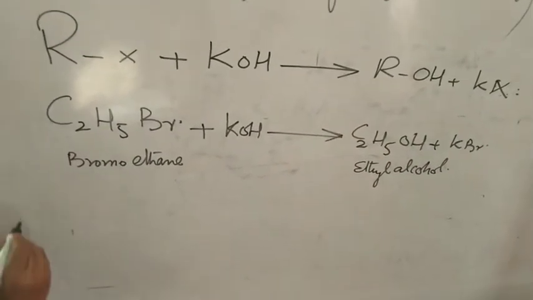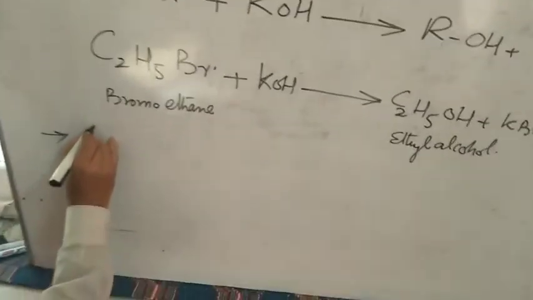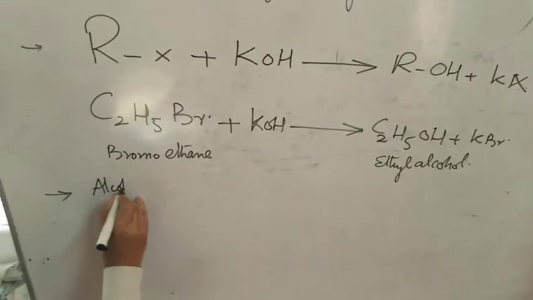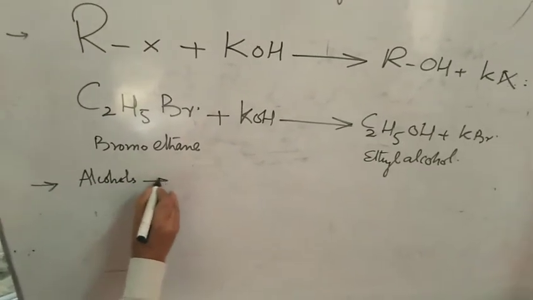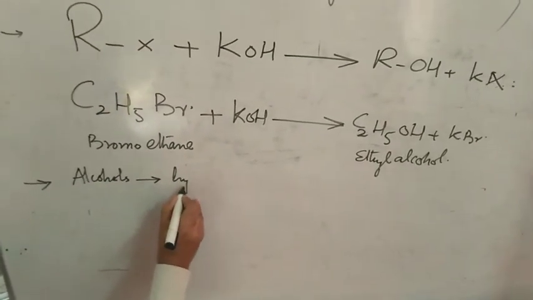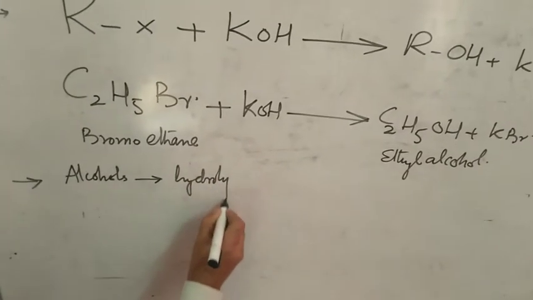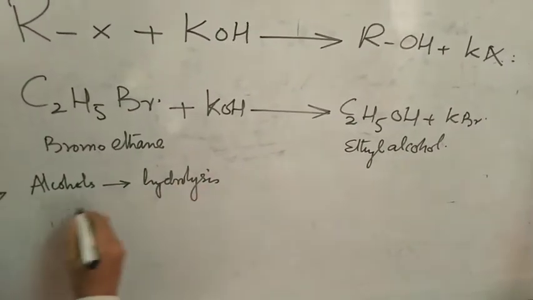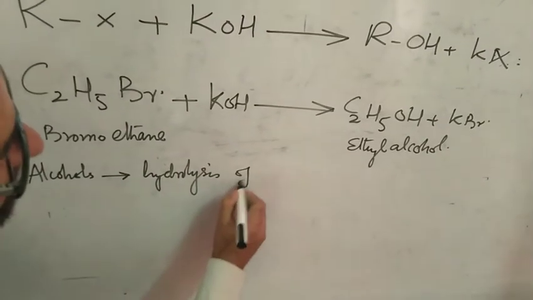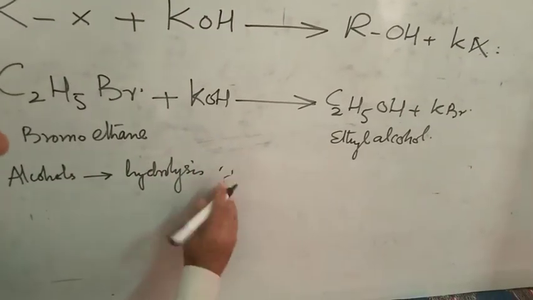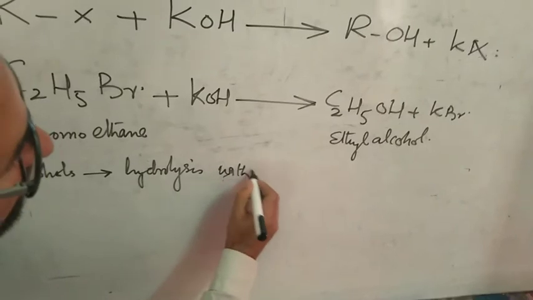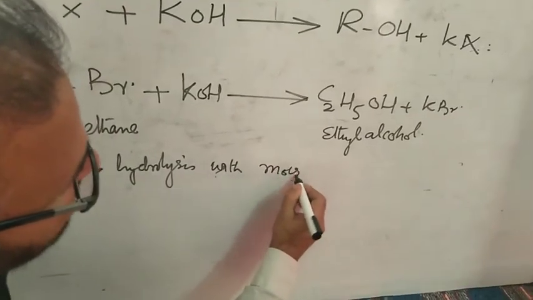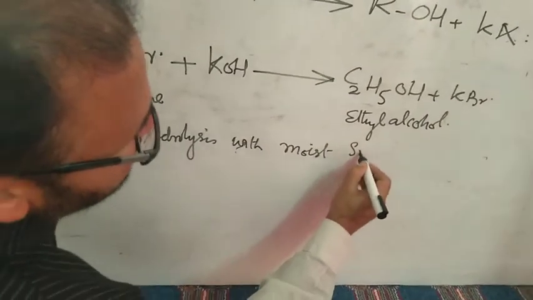Students, you can also prepare these alcohols. Alcohols are prepared by hydrolysis. एक तो आप hydrolysis कर रहे हैं by potassium hydroxide. They are also prepared by hydrolysis of alkyl halides with moist silver oxide. This comes in the examination. Silver oxide.